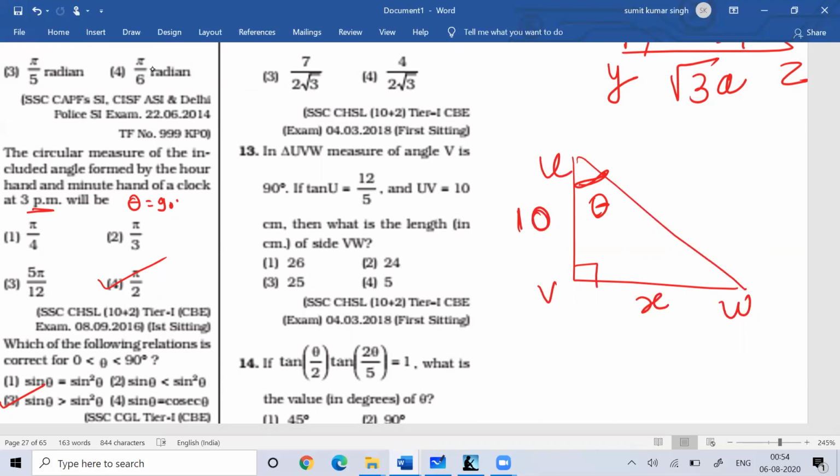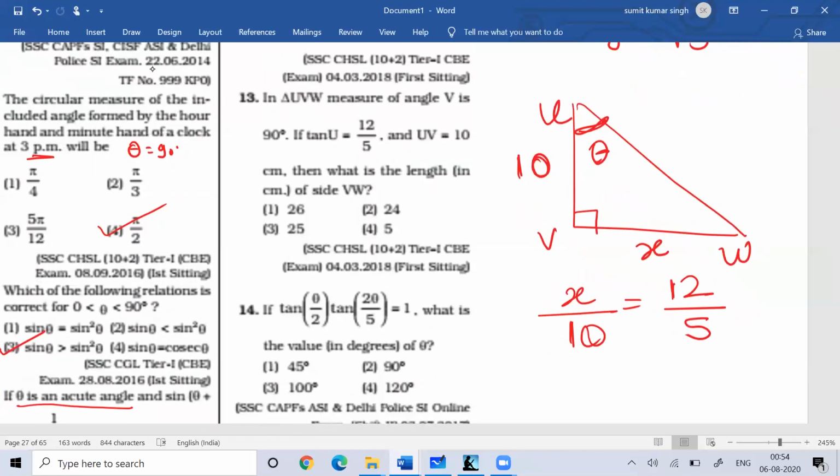So tan U, they're asking: perpendicular is X and base is 10. Here they've given that tan U is perpendicular by base. So with this you can find the value of X is equal to 24. What is the length of VW? VW is equal to 24.